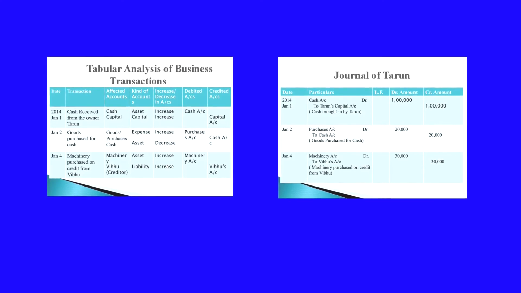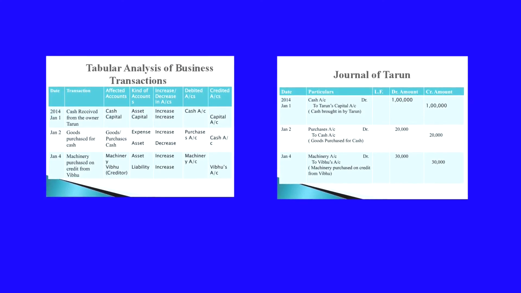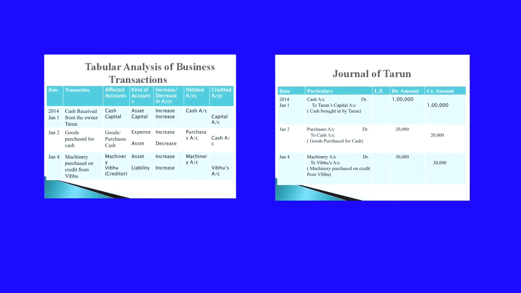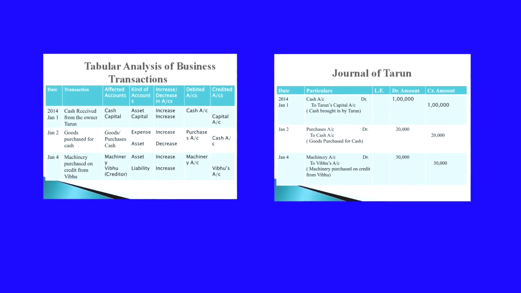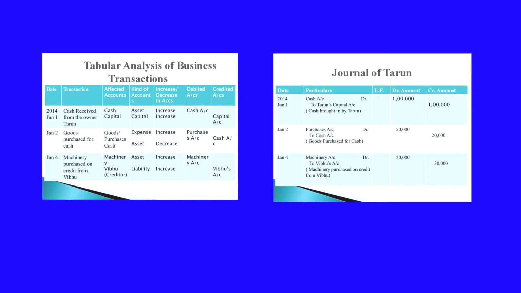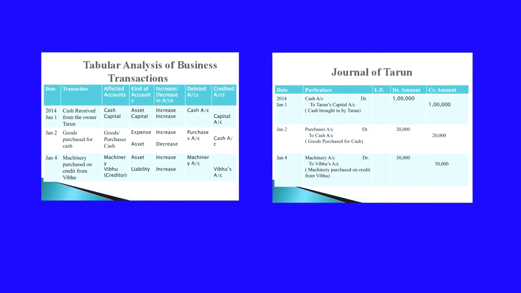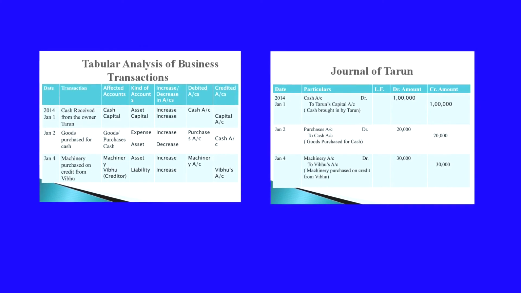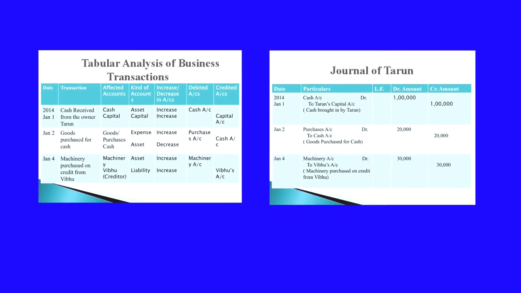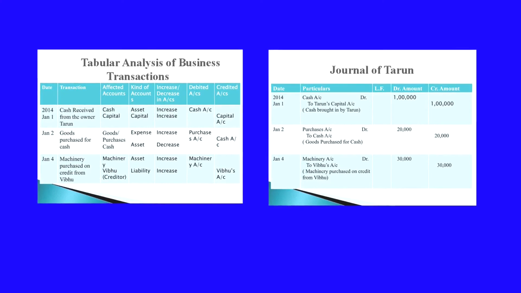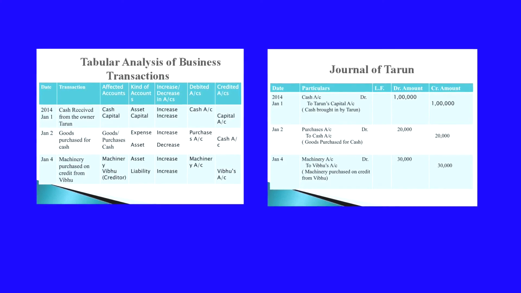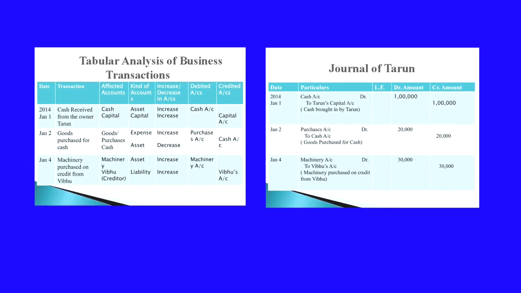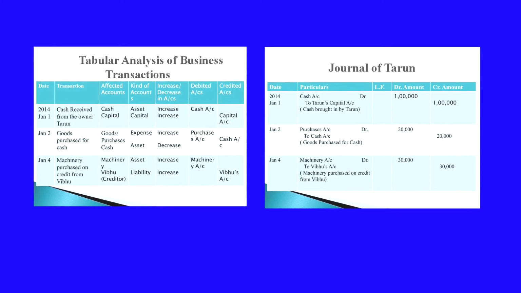Which are the kinds of account to which you can allot these cash and capital? You can consider cash under asset account and capital under capital account. Then you have to identify whether there is an increase or decrease. Yes, in this transaction, that is cash received from the owner, cash is coming inside, cash is increasing. Capital is also increasing. So, when applying the rules, cash account is debited and capital account is credited.